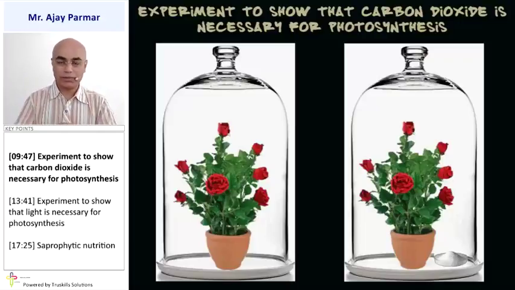Let it stand for some time, and then we pluck one leaf from each of the plants, and we identify whether starch is present in the leaves or not. What will we observe? We will perform the iodine test. If starch is present, it means the process of photosynthesis did take place, and there will be a change in the color of the iodine. Whereas if starch is absent, the process of photosynthesis could not take place. That was mainly because of the absence of carbon dioxide.